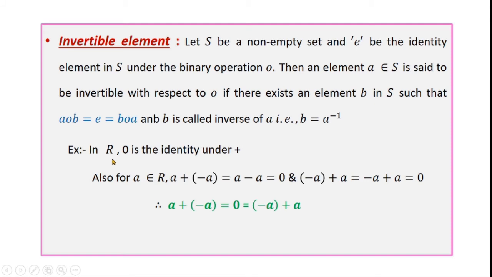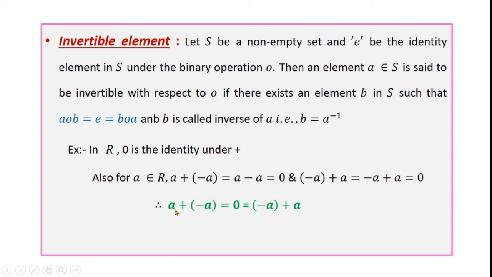In the set of real numbers, we know that 0 is the identity. Also, for a belongs to R, we have a plus (minus a) is equal to a minus a, that is equal to 0, and minus a plus a is equal to 0. So we have a plus (minus a) is equal to 0, that is equal to minus a plus a.